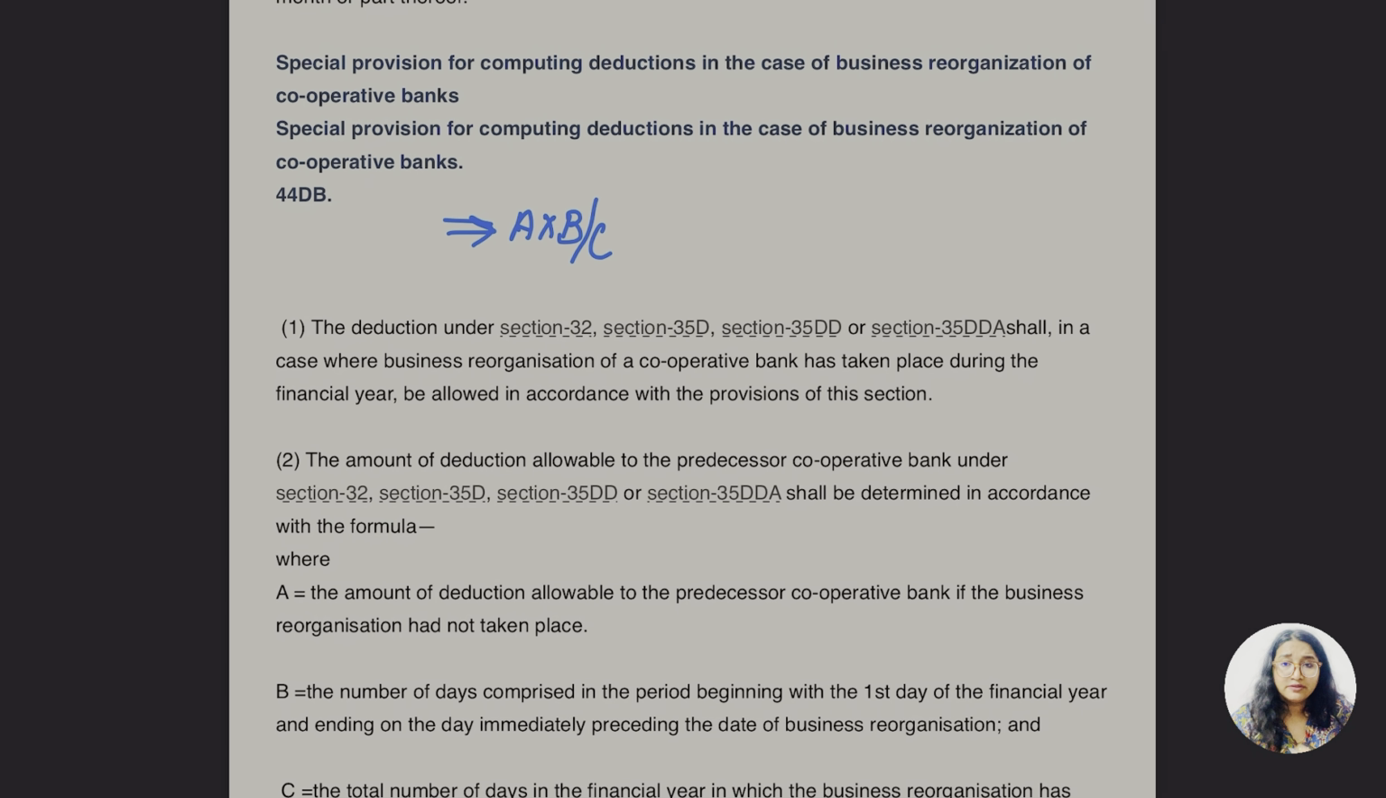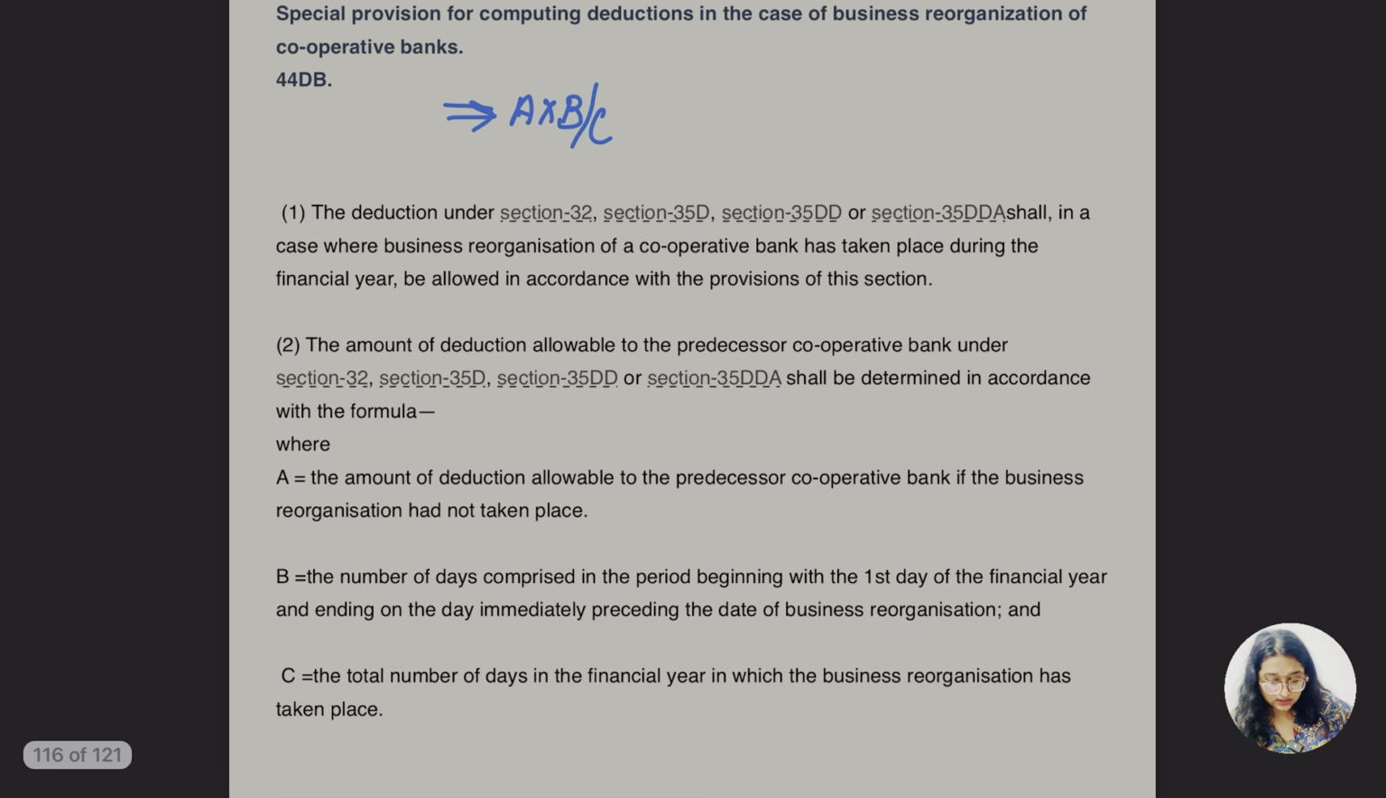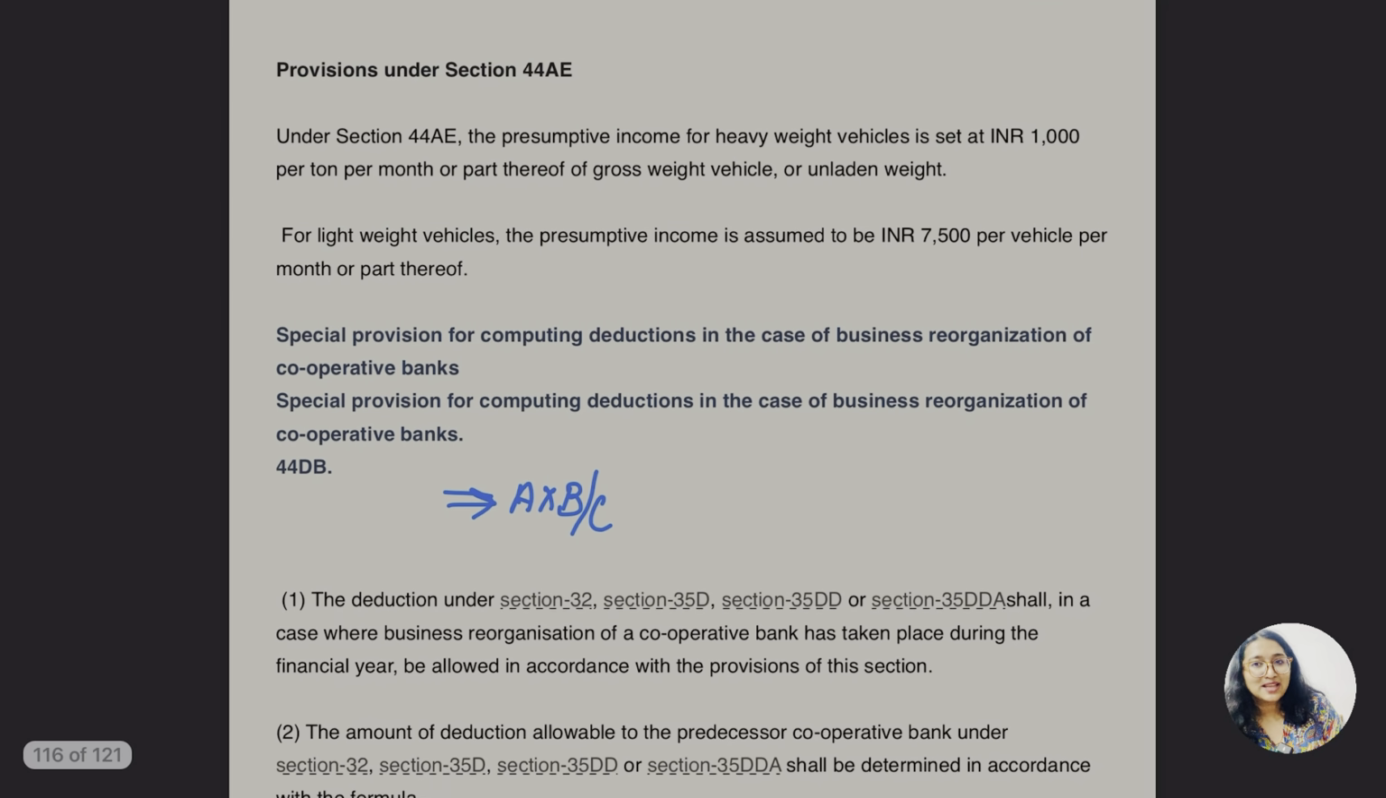Simply, they have given the formula A into B divided by C, where they are simply talking about the reorganization that has taken place. So the amount allowable to the predecessor, if the reorganization had not taken place, is to be multiplied by the number of days and divided by the total number of days in the financial year in which the business reorganization had taken place. So that's it. This is all about this section, guys.